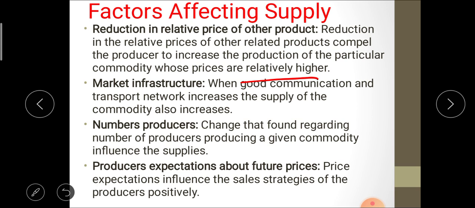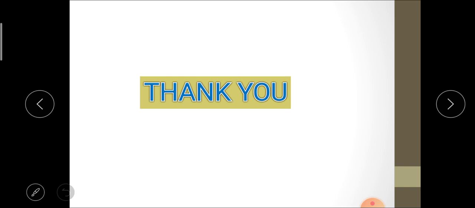When good communication and transport networks increase, the supply of commodities also increases. As market infrastructure improves, there is an increase in supply. Next is the number of producers. A change in the number of producers producing a given commodity influences the supply of that product. Then the next factor is producers' expectations about future prices. Price expectations influence the sales strategy of producers. So these are the different factors affecting supply.